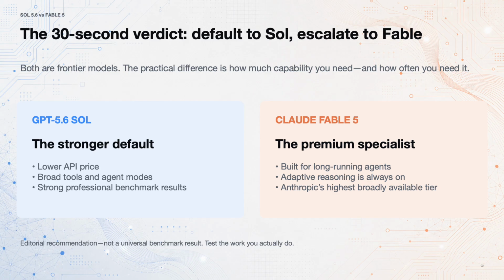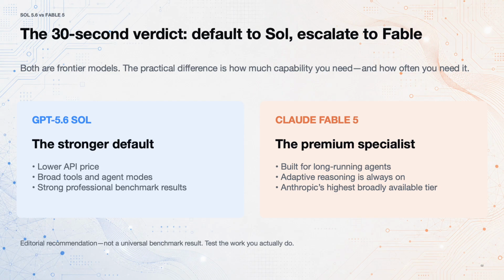Here is the decision in one slide. For most people and most production workflows, start with Sol. Its API prices are lower. It supports a broad set of tools. And OpenAI reports strong results across professional work, coding, and science. Fable is the premium specialist. Anthropic positions it for the most demanding reasoning and long-running agentic work, with adaptive thinking always enabled.